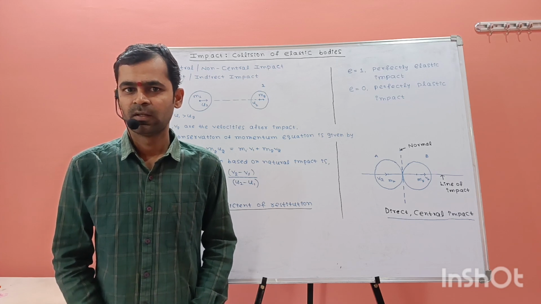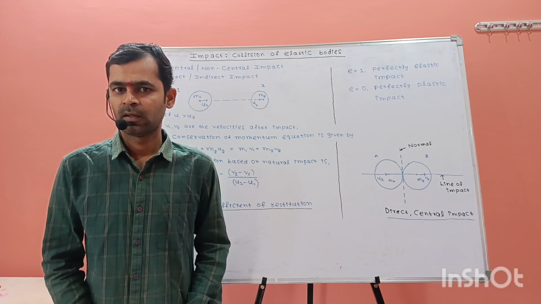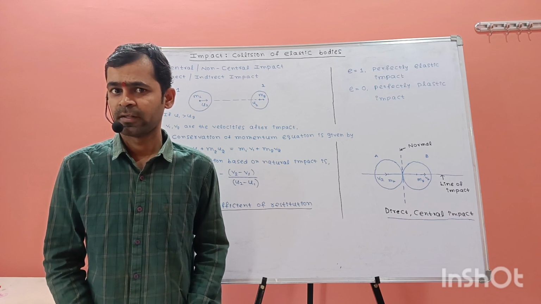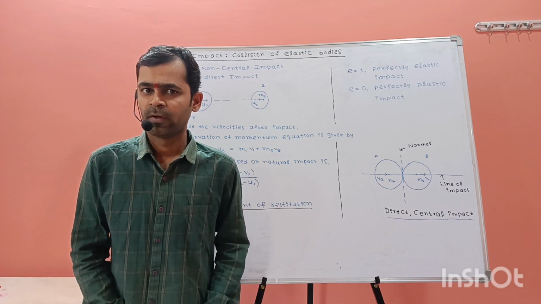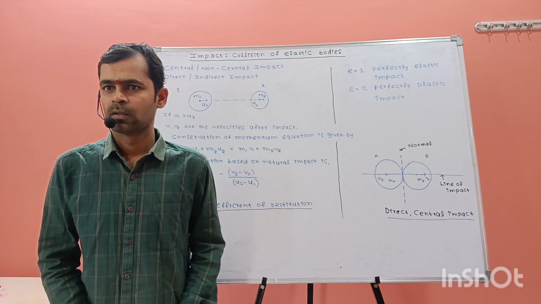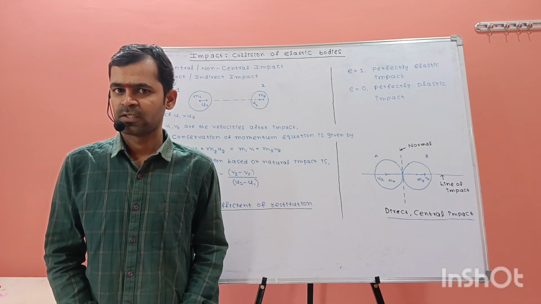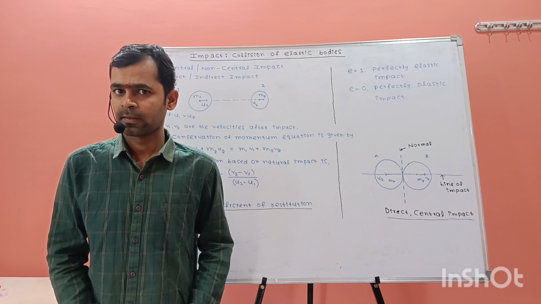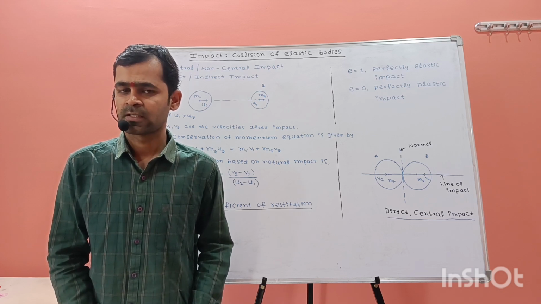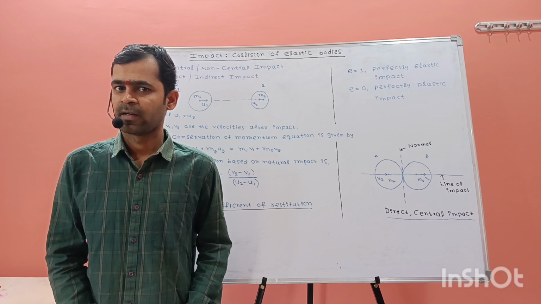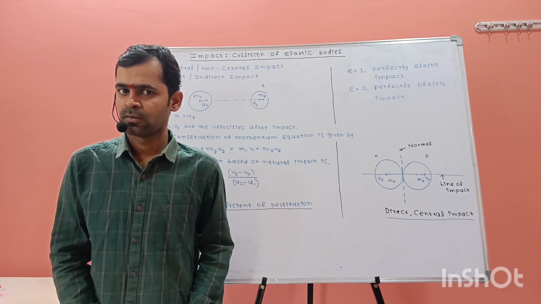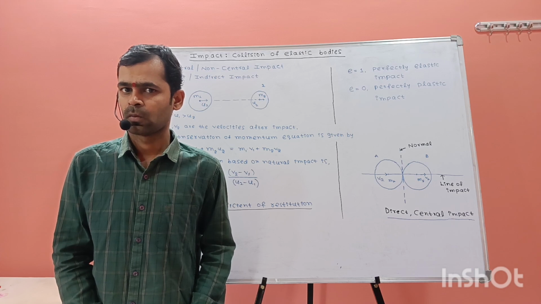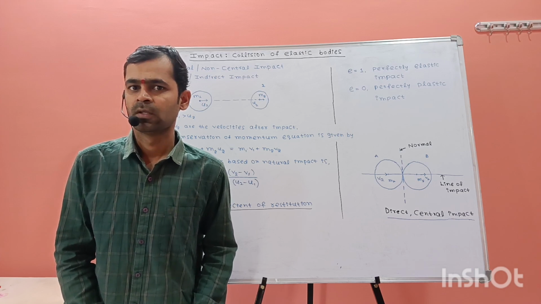Today we'll see impact, elastic collision of bodies, coefficient of restitution. When two bodies with initial velocities collide, their energies are exchanged and the final velocities are observed. So that is called collision of elastic bodies.